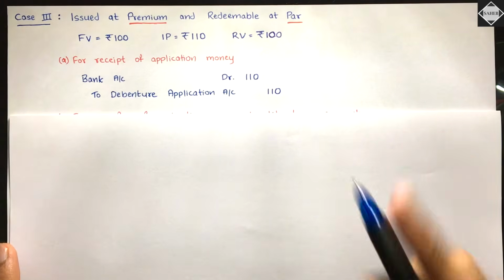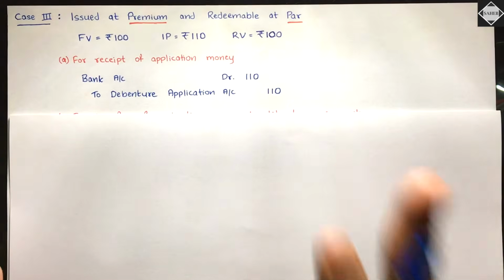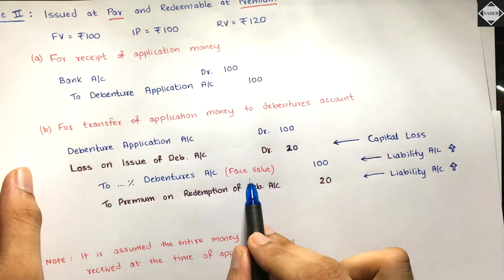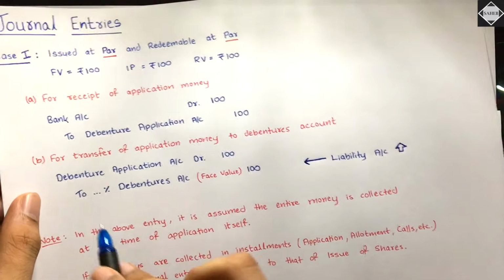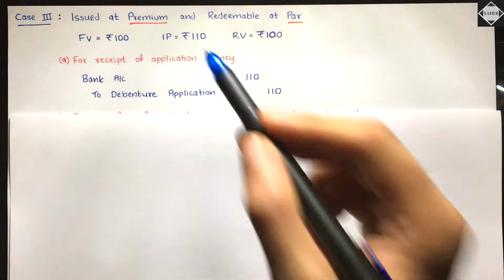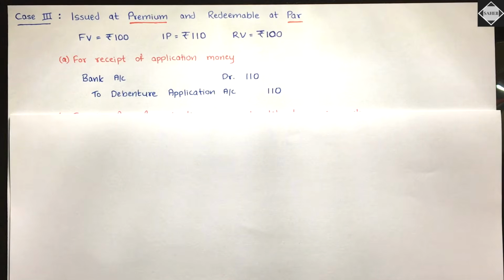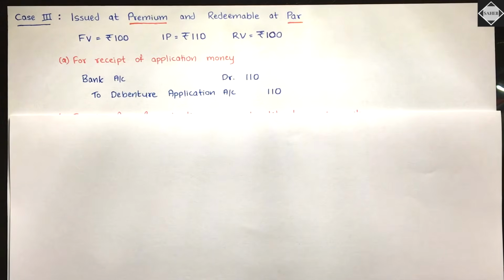And then this 110 has to be transferred. So how are we going to transfer? I told you we only transfer 100 rupees to the percentage debentures account, isn't it? Previously, as you saw in case 2 also, in percentage debentures account only face value went, only 100. In case 1 also, only face value went, rupees 100. But here, there is face value as well as something extra, 10 rupees extra. So what is that extra thing? That extra thing which we have received is called capital profit.